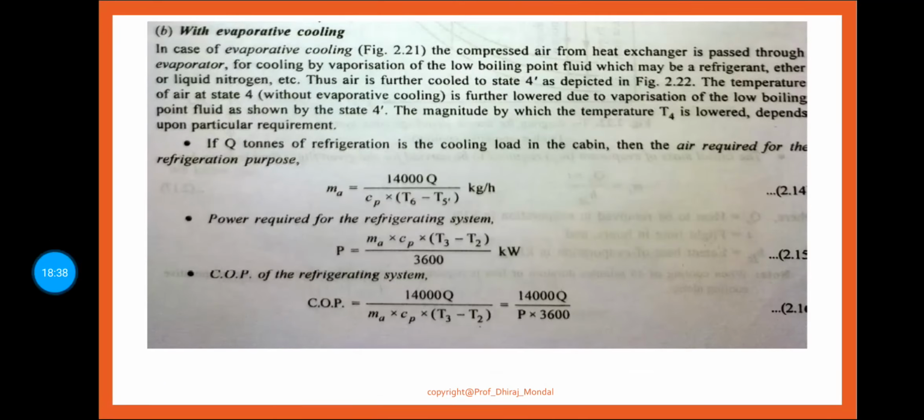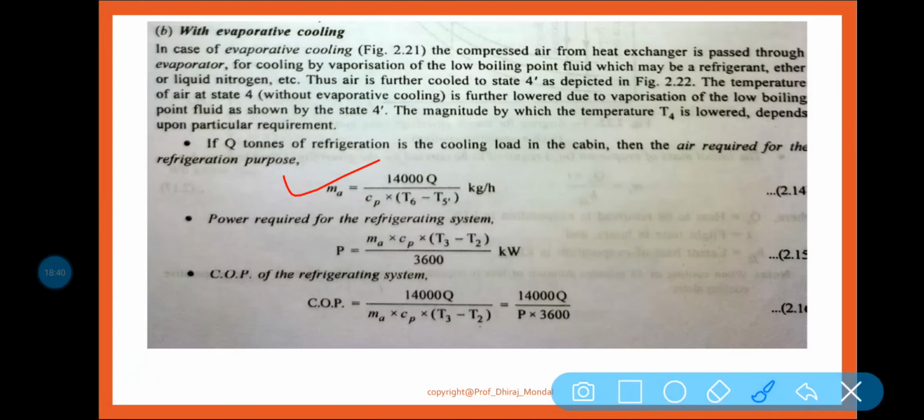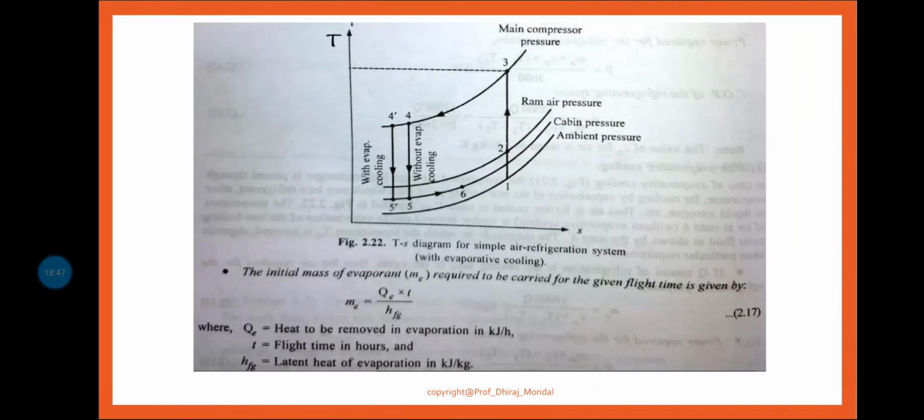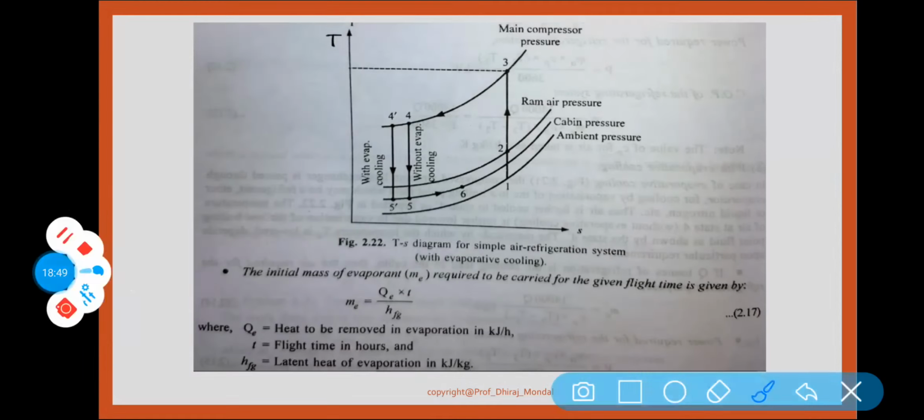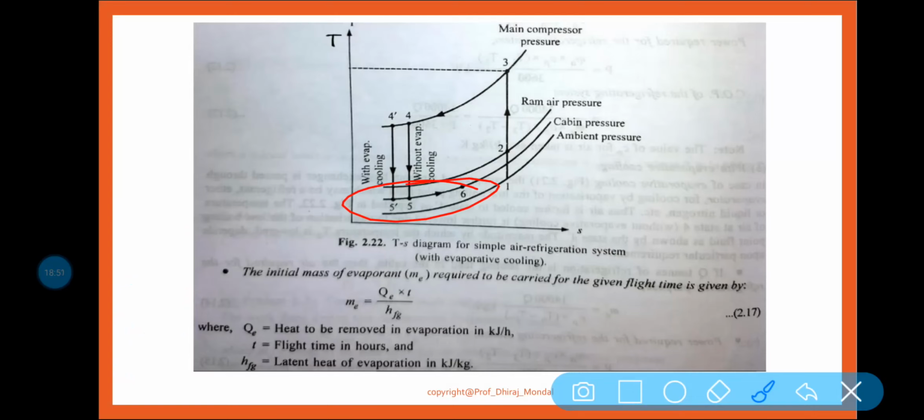So in case we want to find out the mass flow rate, instead of T5 you have to write T5 dash, nothing else. Q is equal to m Cp delta T, so mass flow rate is equal to Q by Cp delta T. So instead of T5 you have to write T5 dash.